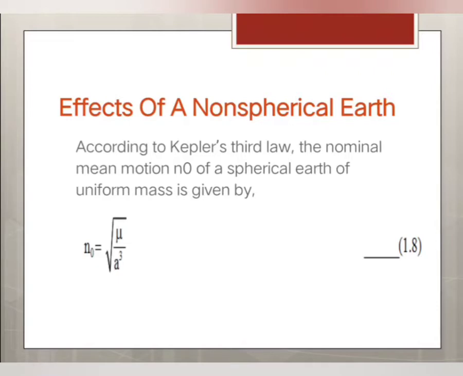According to Kepler's third law, the nominal mean motion n suffix 0 of a spherical earth of uniform mass is given by this formula. See, we know that earth is not cylindrical and not completely a spherical object either. So, due to the effect of this uncertainty, the following perturbances, that means disturbances, occur in an orbit.